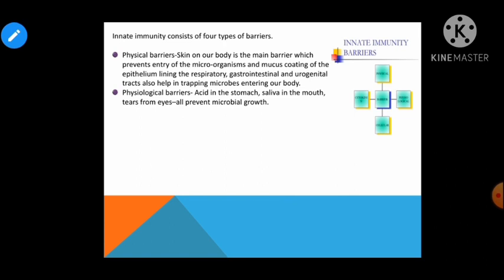Which acid is present in our stomach? Yes, it is HCl, right? So HCl, saliva which contains ptyalin enzyme, tears of our eyes. They are the physiological barriers which prevent the microbial growth in our body, and they are present by the time of birth. So that is why they come under the category of innate immunity, because they are present by birth.